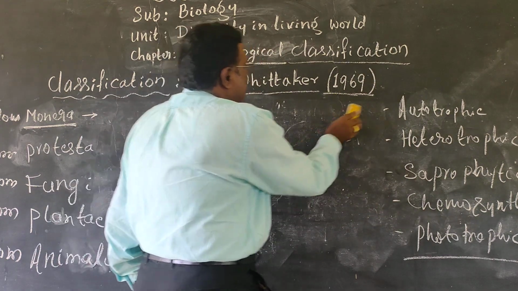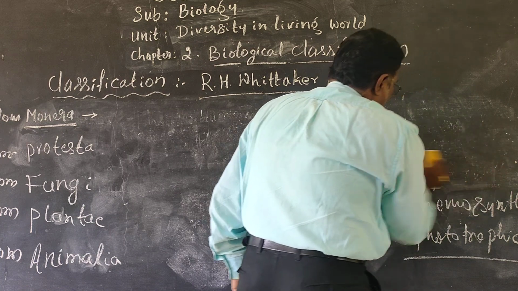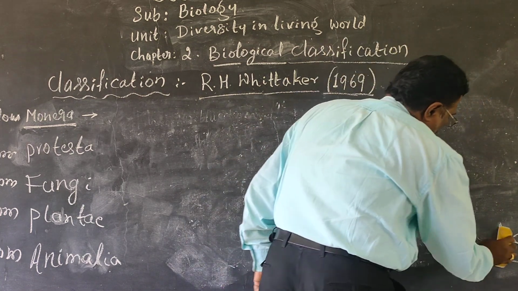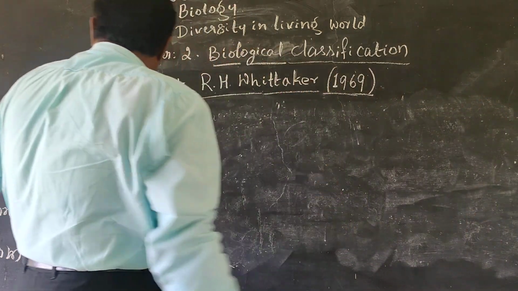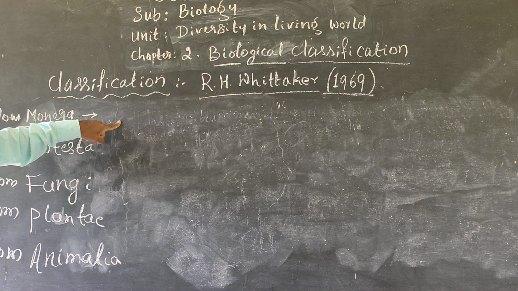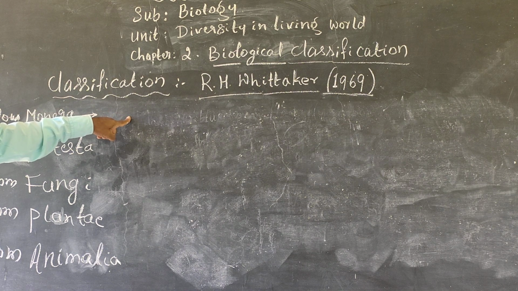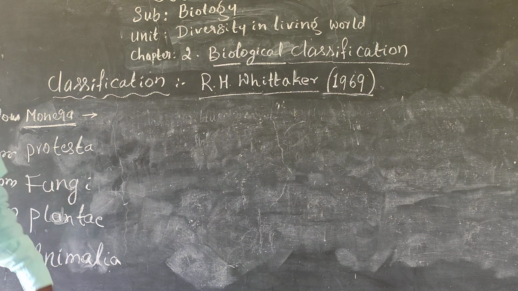Then how the classification occurs according to R.H. Whittaker clearly explains the differentiation between the different characters of bacteria in that kingdom only. That classification clearly shows you why it is called Monera. Okay, now that is called kingdom Monera, and the components are there. You should be able to understand now. I will guide you in the next class, and with the help of the varieties of bacteria, we will go to the next class, kingdom Protista.